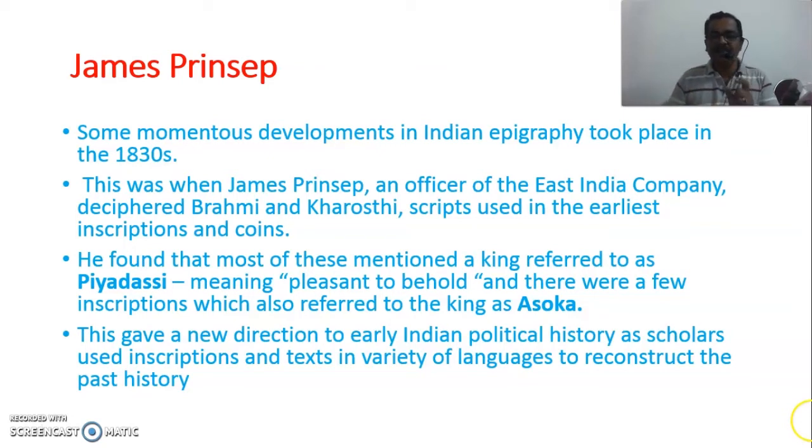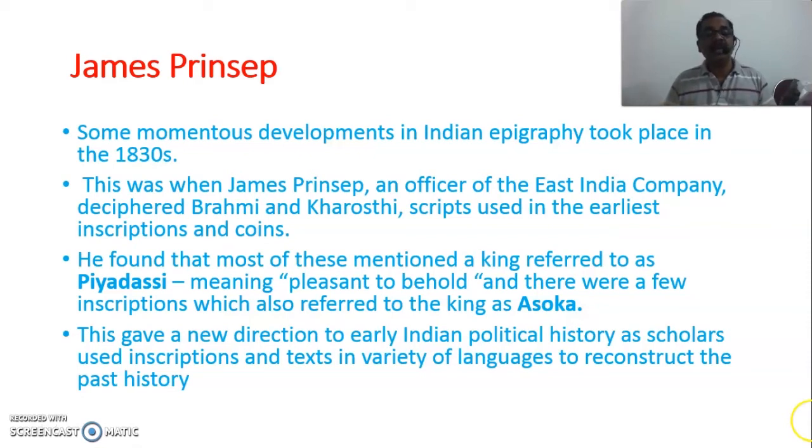He found that most of these inscriptions mentioned a king referred to as Piyadasi, meaning pleasant to behold, and there were a few inscriptions which also referred to the king as Ashoka. And what he did, as I said, is that he, an officer of the English East India Company, deciphered the Brahmi and Kharosthi scripts. You know, the Brahmi and Kharosthi scripts were mostly used during Ashoka's period, and their meaning was not known to us. It was only in the 1830s, after the intervention of James Prinsep, that these scripts' meaning was deciphered.